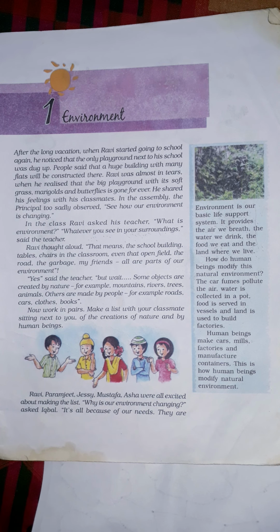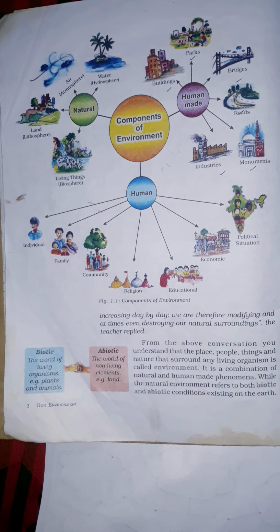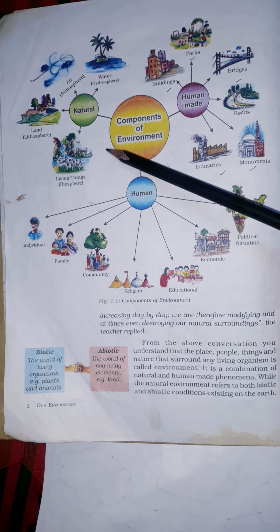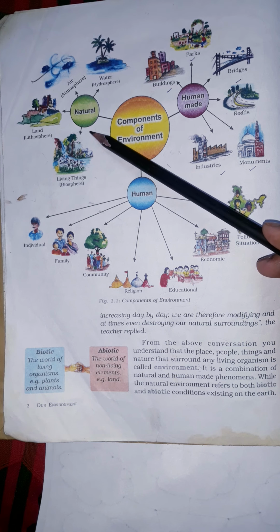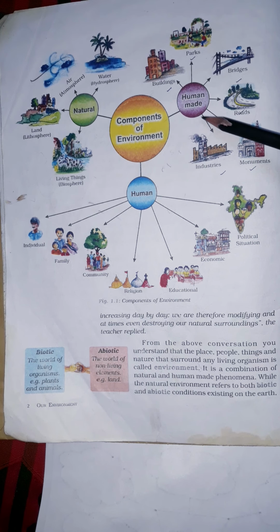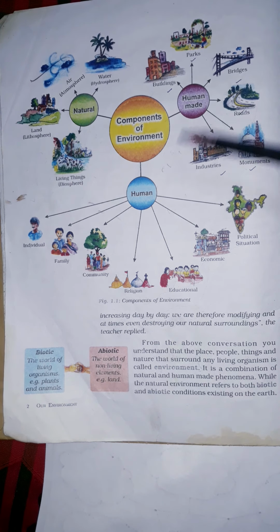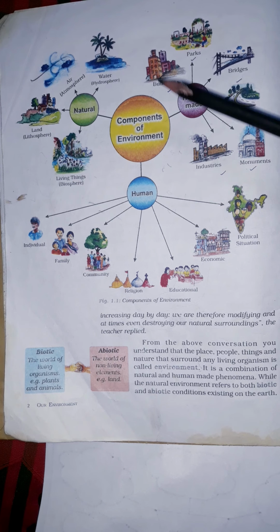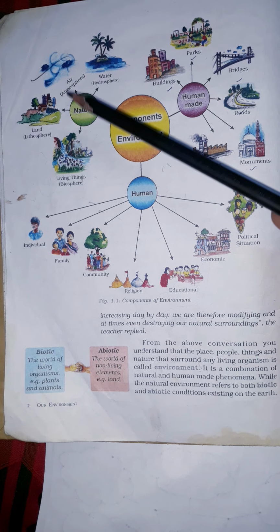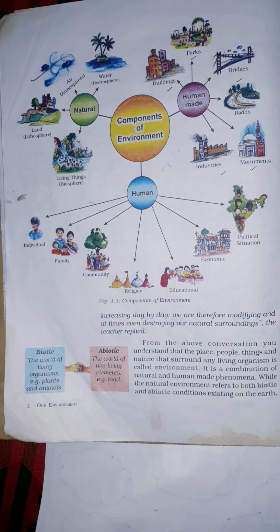In simple terms, you can say that environment is our basic life support system, and it gives us many things also. Now let's come here. Components of environment. It can be divided into 3 categories. Number 1 is natural, number 2 is human made, and number 3 is only humans. So let's start with natural. Natural, which occurs naturally.